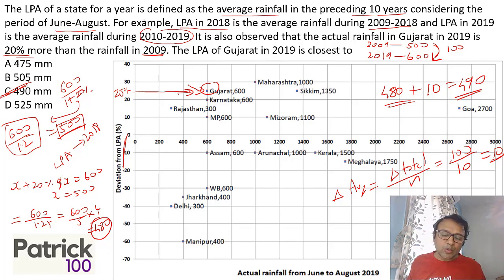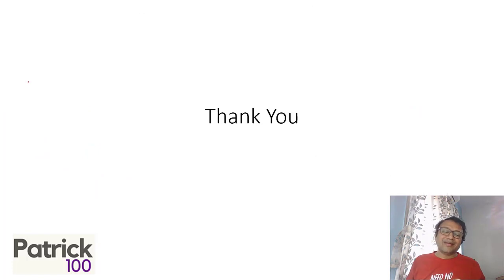So 3 were easy. The last one was a little complicated. But even if you could solve 3 sums, fine. If you're looking at high marks, I think you could solve all the 4 sums. The calculation was not difficult. Understand this: if you're good at calculation, you can solve this type of question, the 4th question, quite fast. If you're weak at calculation, you will take a long time to solve this last question. Therefore, calculation becomes important, because if you save time on calculation, you will automatically solve more questions. So be comfortable with calculations, specifically if you can do it mentally, call it more grit. Right? Thank you.